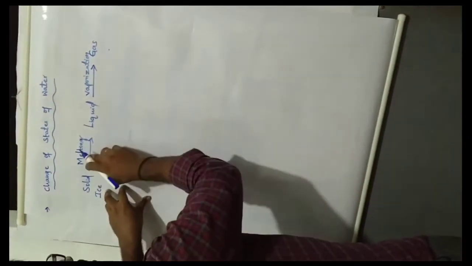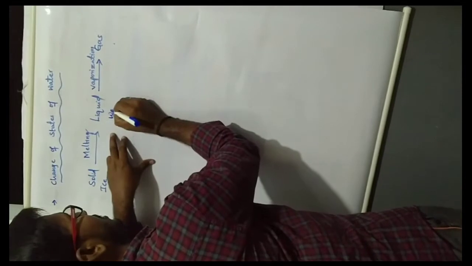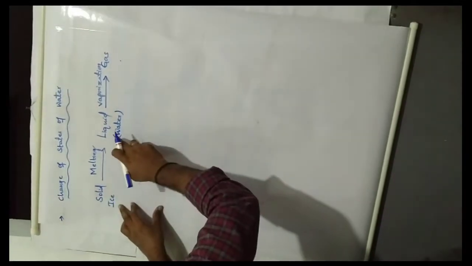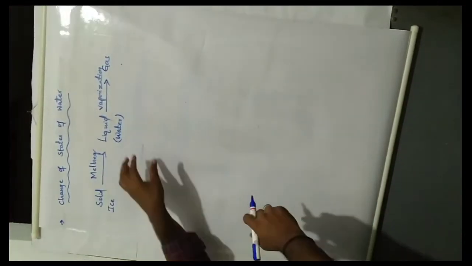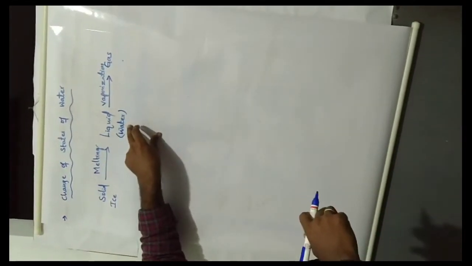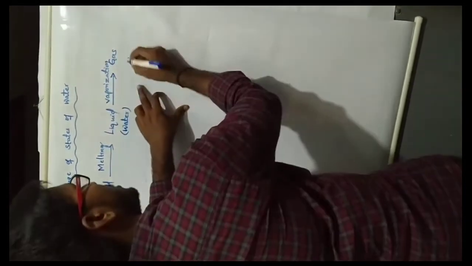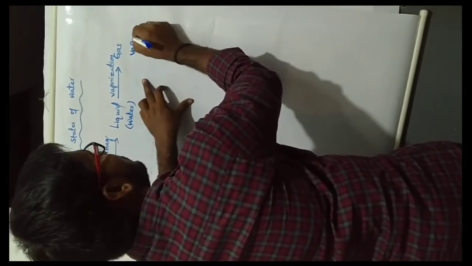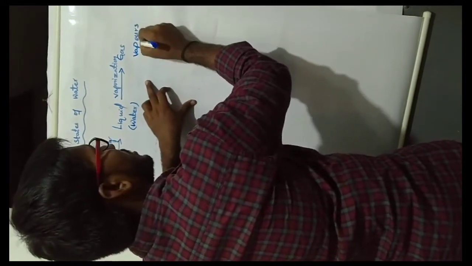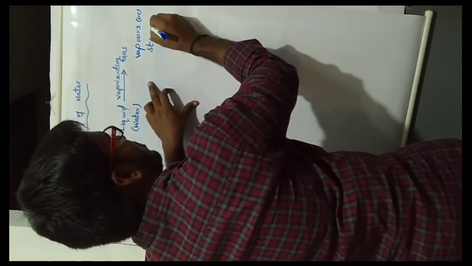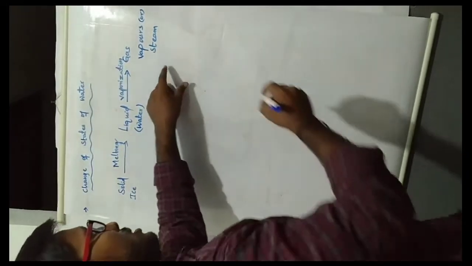Ice changes to liquid, liquid means water. Ice changing to water is known as melting. That liquid water then changes to gas. Vaporization means vapors or steam.